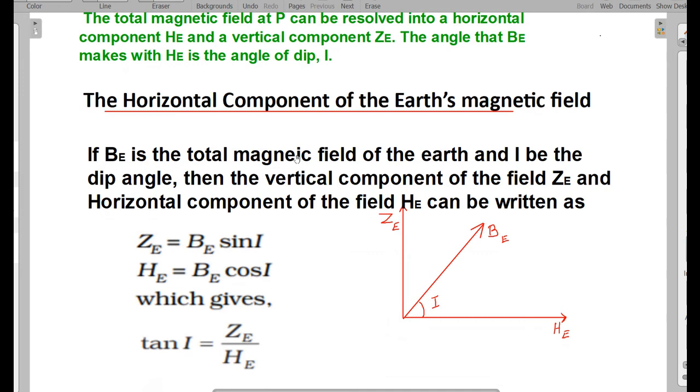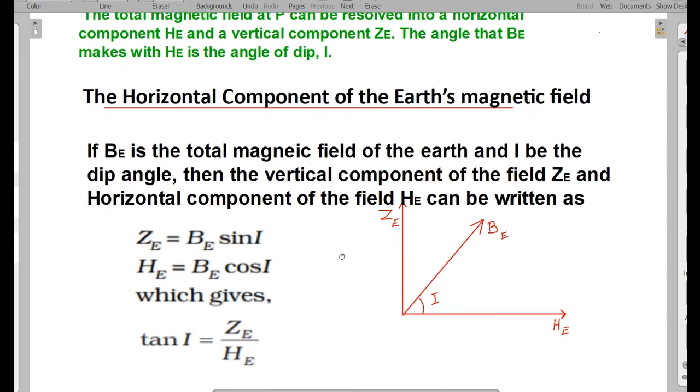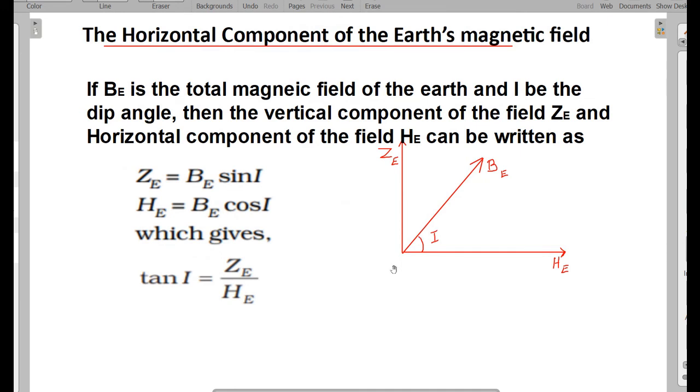Now let us see what is meant by the horizontal component of earth's magnetism. Just now what we had seen, the same thing only. This is the total magnetic field and this is the horizontal. So if we take cos I, that is equal to HE divided by BE, or HE is equal to BE cos I, which is the horizontal component of Earth's magnetic field.